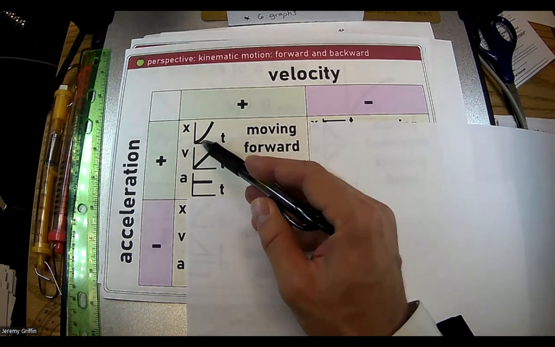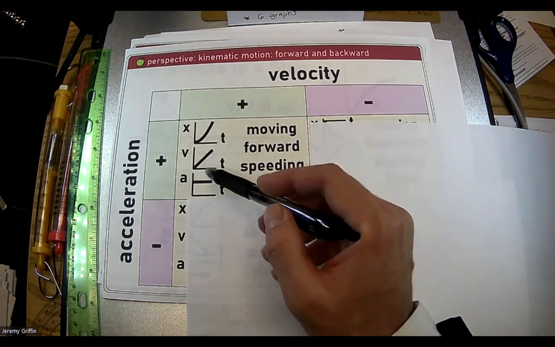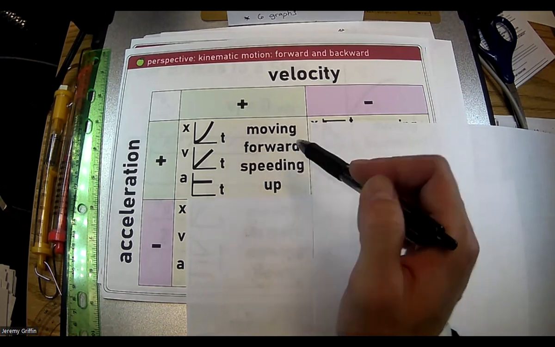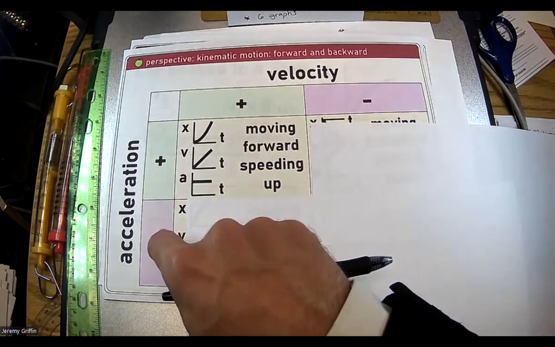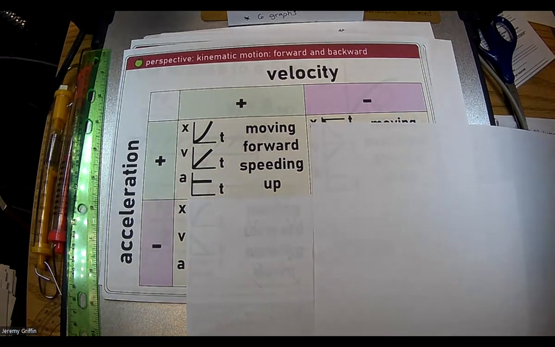And oh, hey, parabola here. This looks a lot like dropping a rock off a cliff, doesn't it? Moving forward, speeding up, if it's positive, right? Okay, what if you have a positive velocity and a negative acceleration? Oh, isn't that what we just did? With the car braking to a stop.